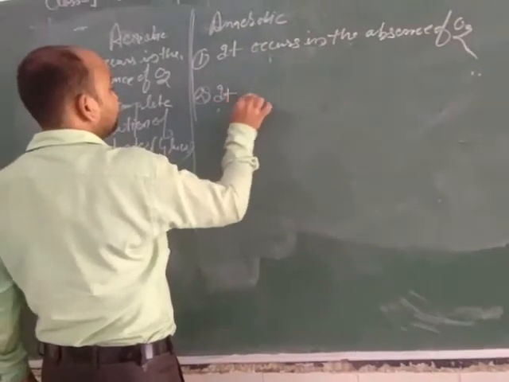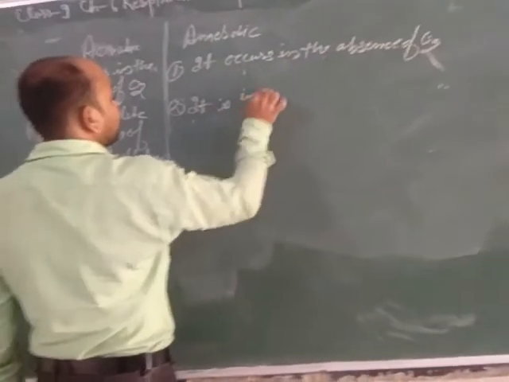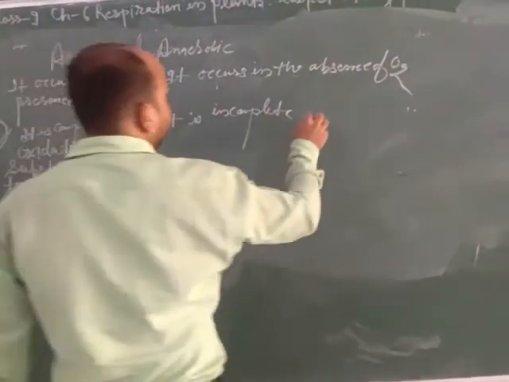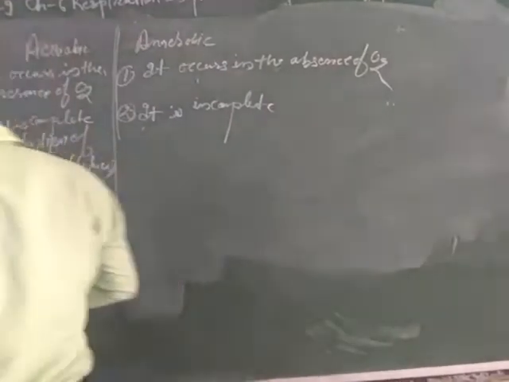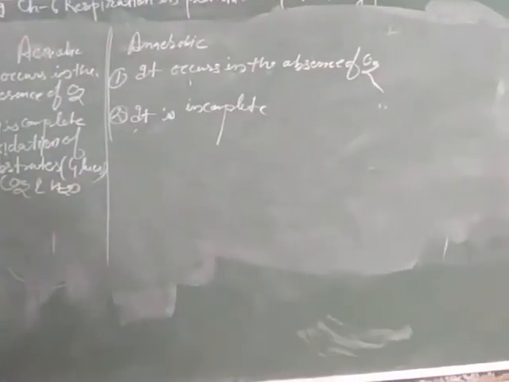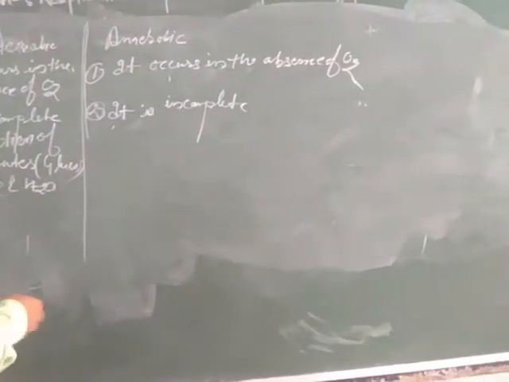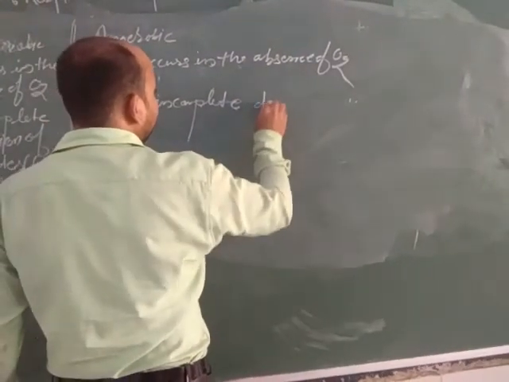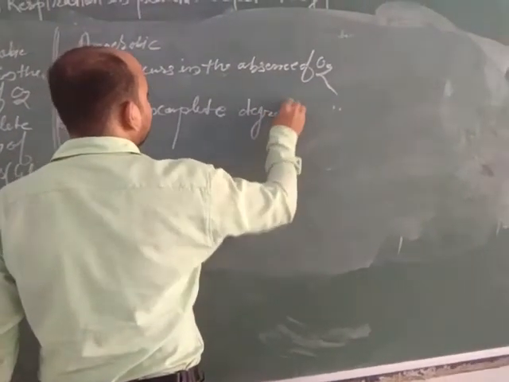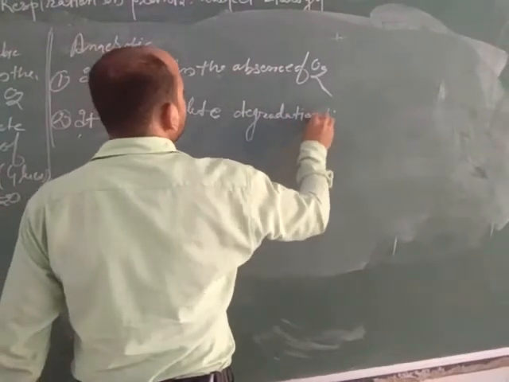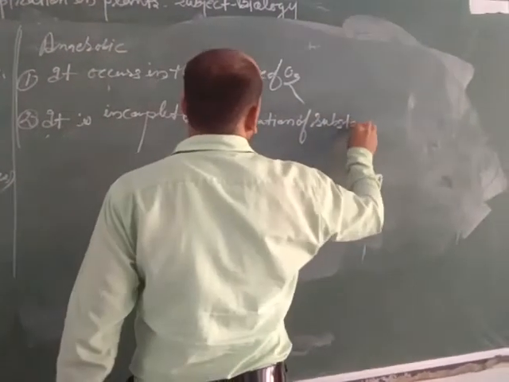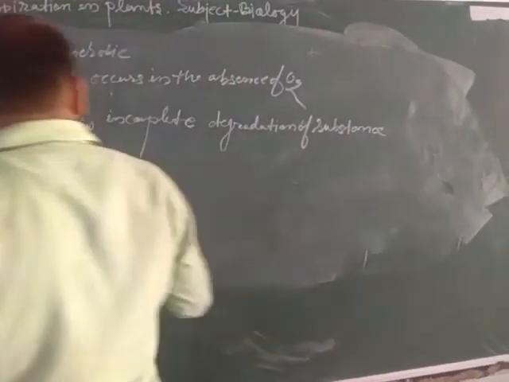It is incomplete oxidation, in which there is incomplete degradation of the substance. Means in this process proper breakdown of glucose does not take place.